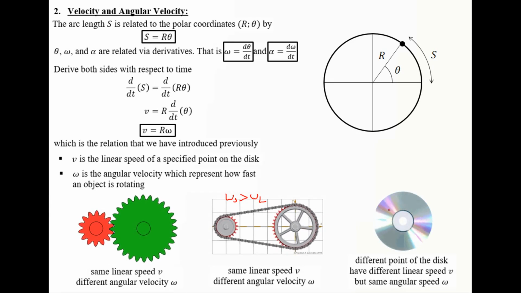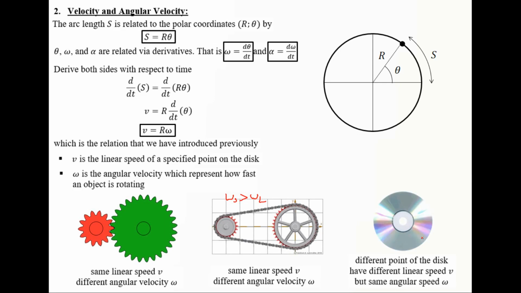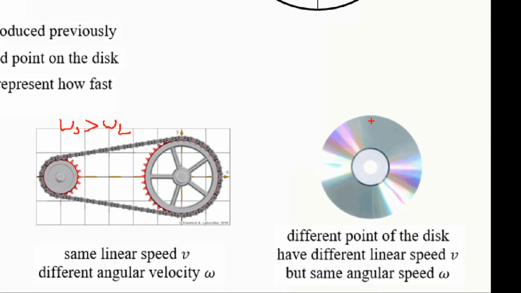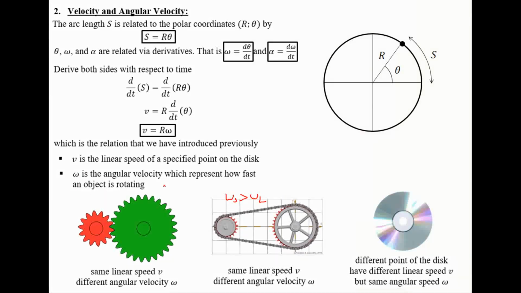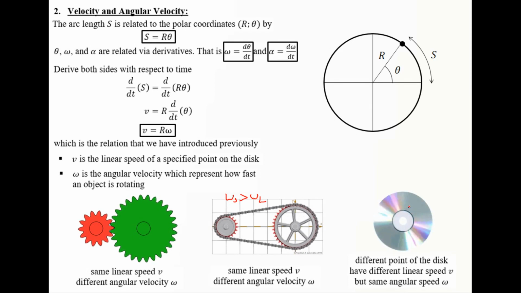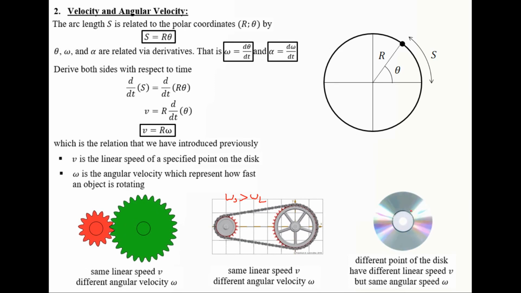And for the final animation, where we have a disk, if you consider 2 points here, A and B, they are rotating at the same angular speed omega, because omega represents how fast an object is rotating. So both points A and B on the disk, at different radii, have the same angular speed.